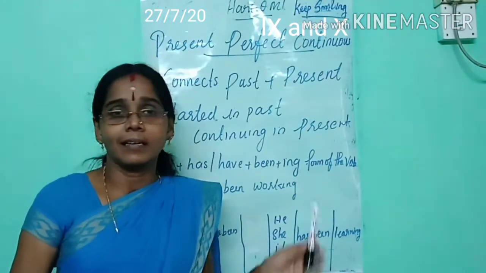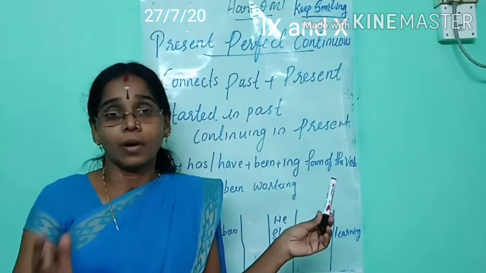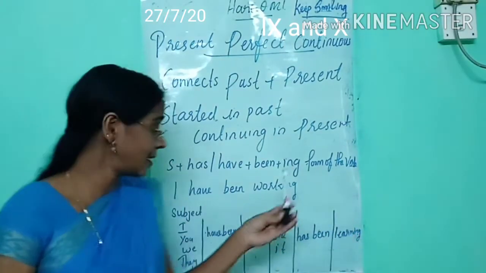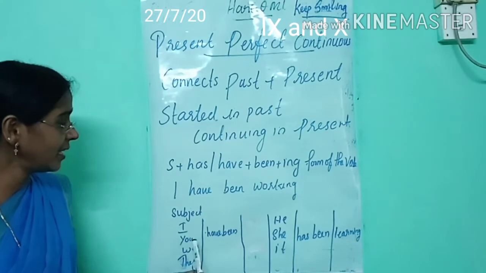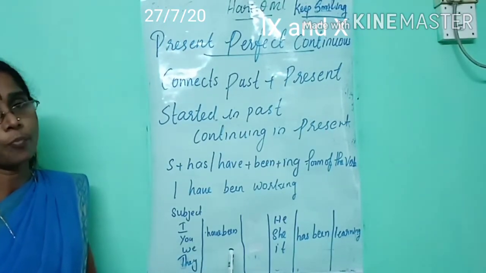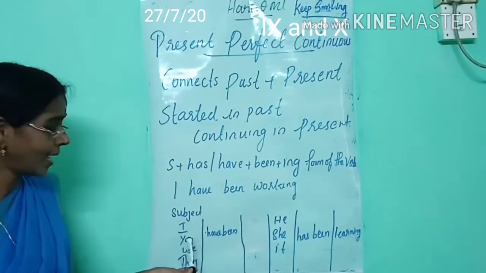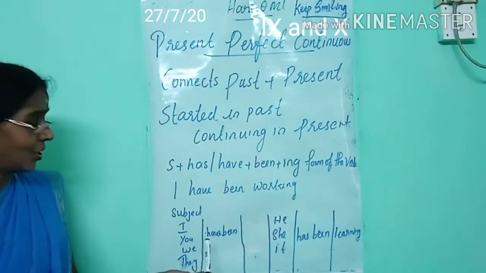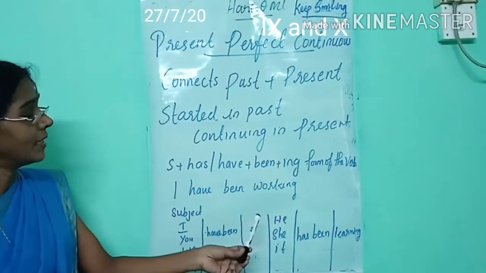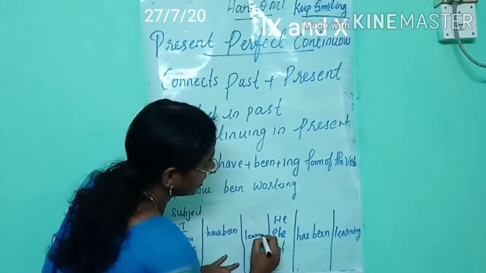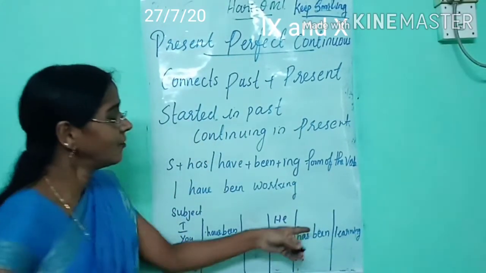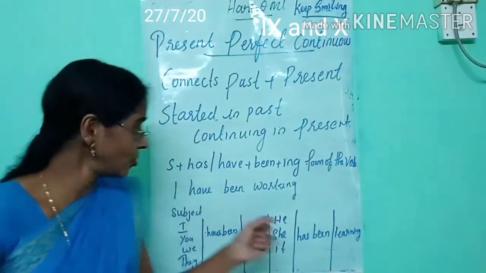Then in the previous class we learned how to use has and have. Here, when the subject is I, you, we, they, we use have been. When the subject is he, she, it, we use has been. Then how do we use this tense?